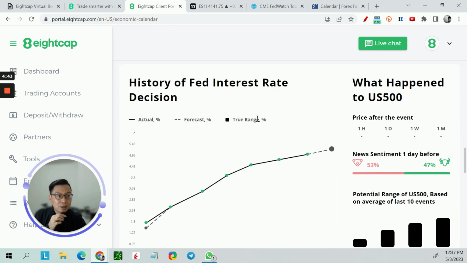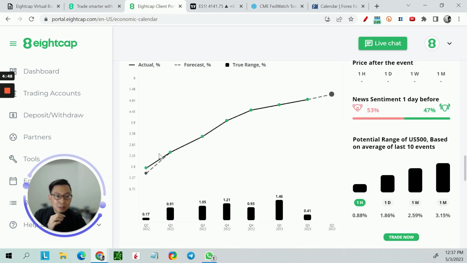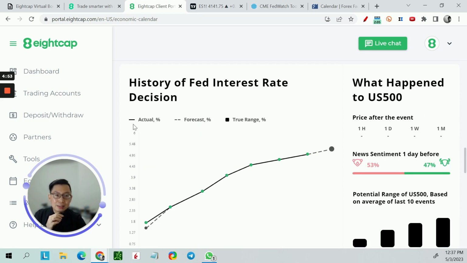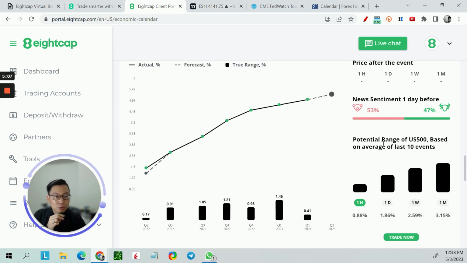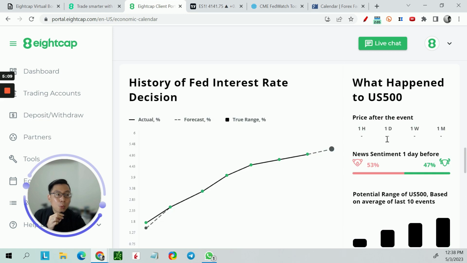It came out already. You can see the history of the Fed interest rate decision is pretty in line with all the forecasts. Generally it's in one straight line, but the dotted line is the forecast, the black line is the actual percentage, and then the true range over here. What is interesting is that you can see the price after the event, the potential range of the US 500, and the sentiment one day before.